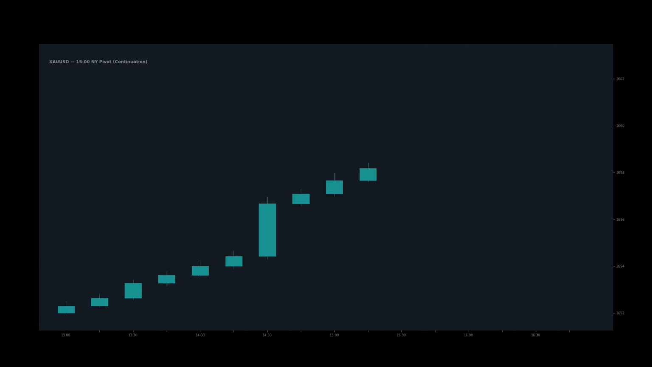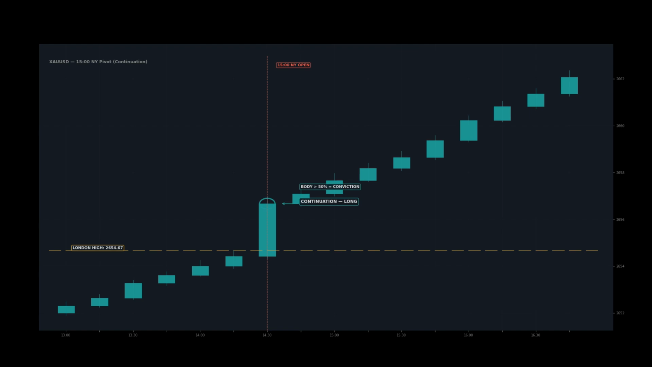The 3 p.m. time gate is the single most important in the entire system. The New York open at 15 o'clock XAUUSD produced a decisive directional move in 52 of 68 sessions, that is 76.5%. In this continuation example, London established a bullish trend through the morning. At 3 p.m., New York agrees with London and accelerates the move. The 15 o'clock candle body is greater than 50% of its range, minimal wick, and breaks the London session high. This is an A+ setup. Enter on the first pullback to the 15 o'clock candle 50% level.